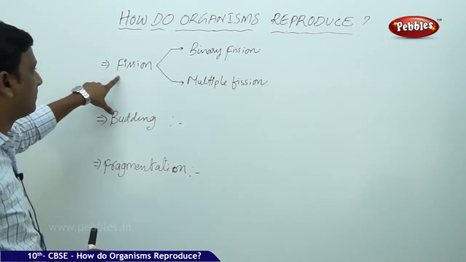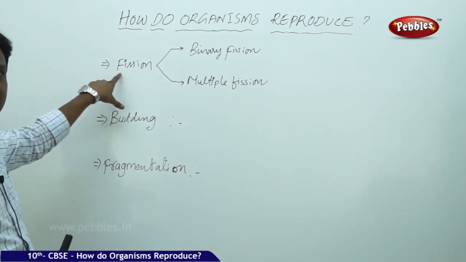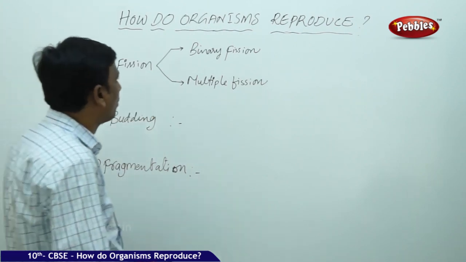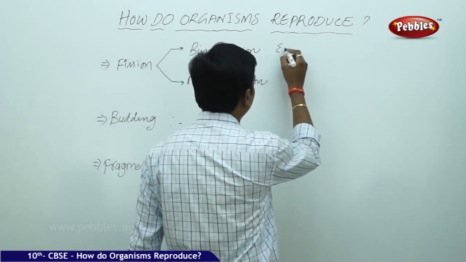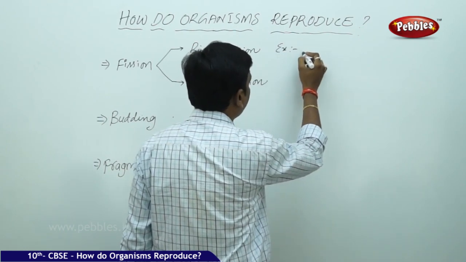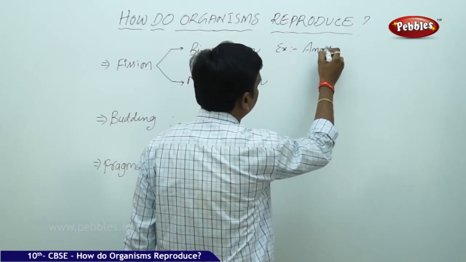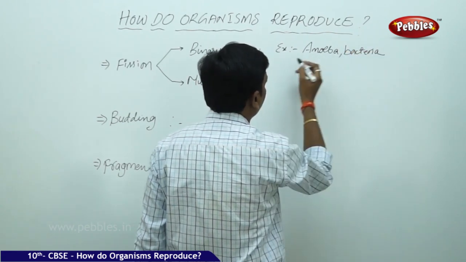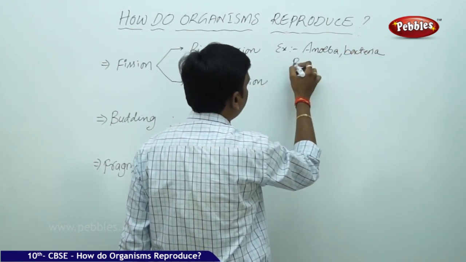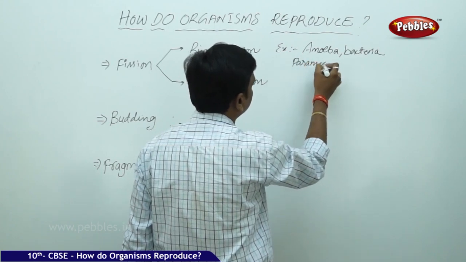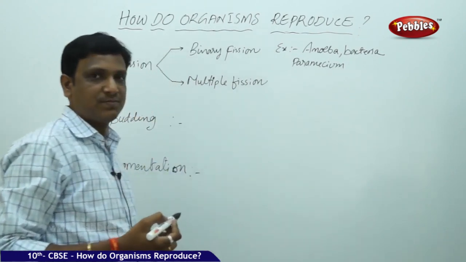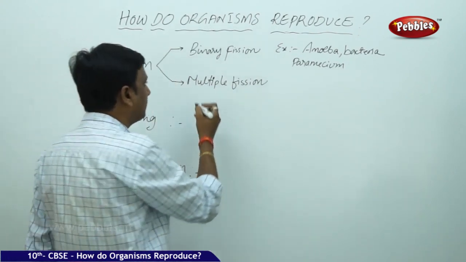So we have seen fission. It's a very simple mode of reproduction in which a cell divides into either two or many. If it is two, you call it binary fission. We learned examples like amoeba, bacteria, and certain protozoans like paramecium, euglena, and leishmania. So we have discussed it here.